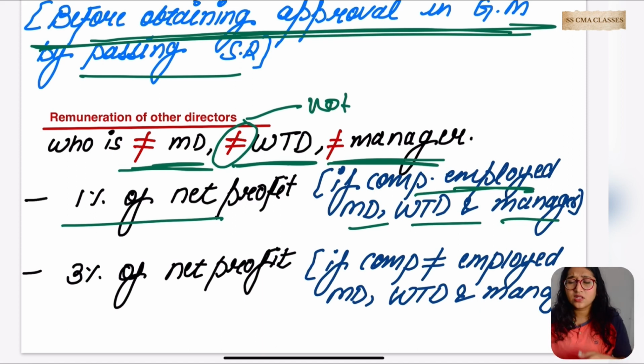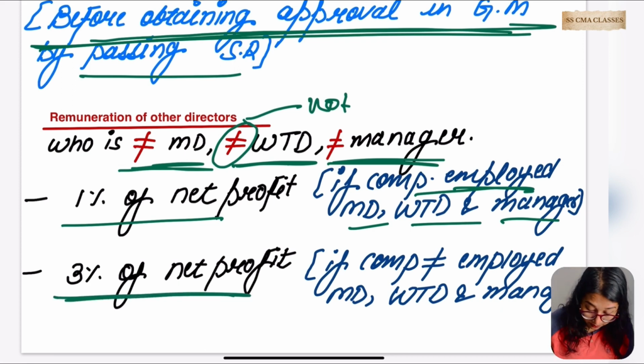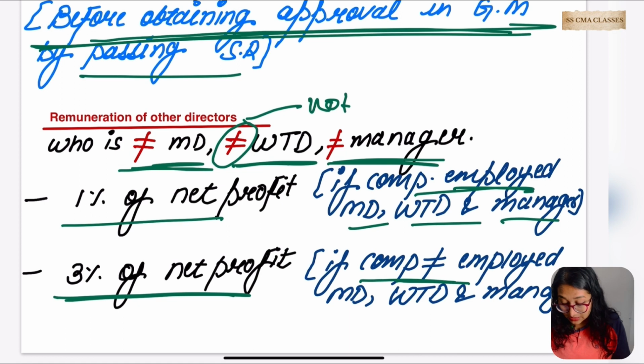But what if there is none of them, no full-time director, no manager or managing director? In that case what would be the limit? 3% of net profit. If the company has not employed an MD, WTD or manager, the other directors would get 3% of the net profit.